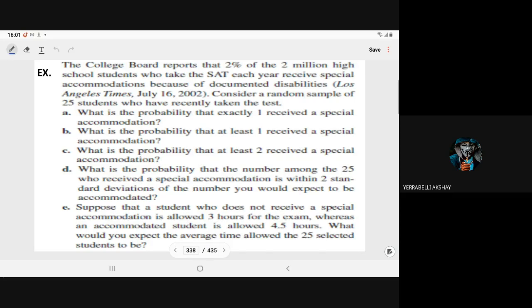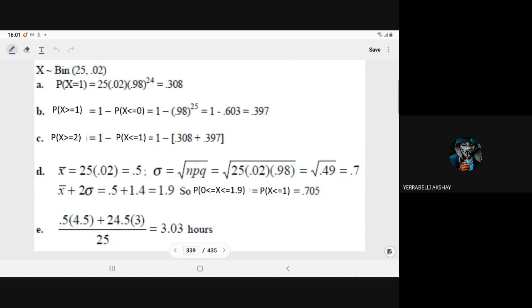So, this is the reference. Consider a random sample of 25 students who have recently taken the test. What is the probability that exactly one received the special accommodation? So first we have to understand which distribution it is following.